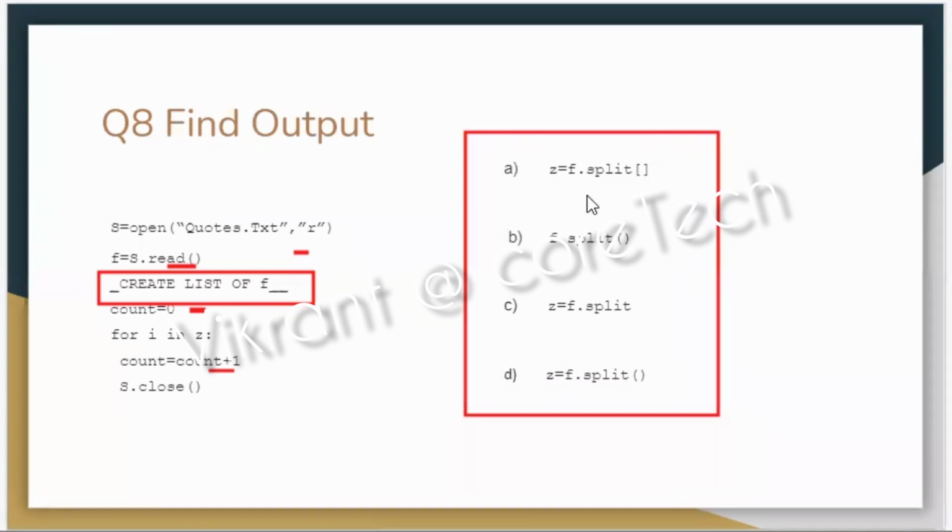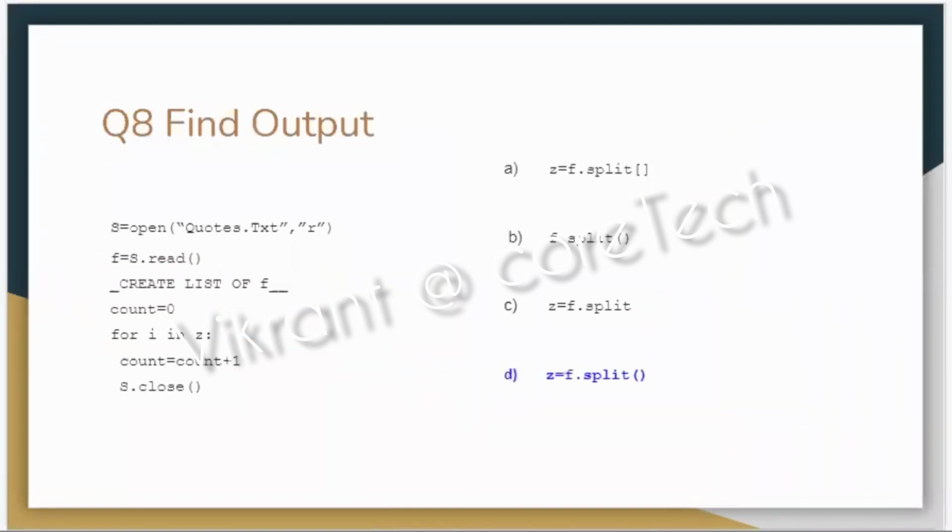Let us eliminate. Split does not have square brackets. We are supposed to use split in the form of a function. The value of the split must be stored in something called Z, and Z is being used here. Let us see the correct answer. Yes, you all were right. The answer was D option.